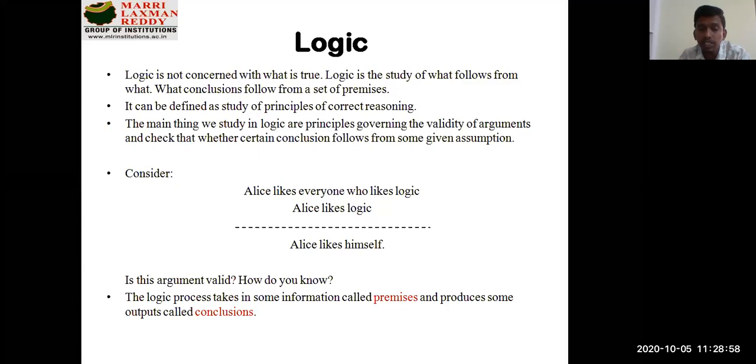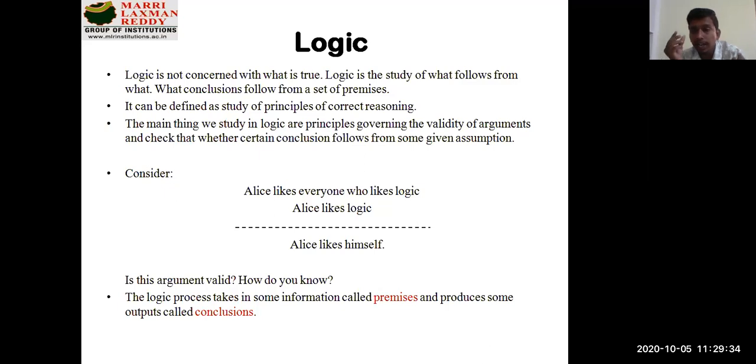But if I say this is a statement according to your English statements, because everybody of us understands the language called English, we definitely accept that this conclusion is correct. But if I talk about reasoning, or some intelligent system, there comes a question: is this argument valid? How do you know? Because we are human beings, we have a brain, we try to give reasoning according to our understanding. So it's my understanding that I have two elements: one is Alice, my person, and he likes logic. Logic is the common word here.